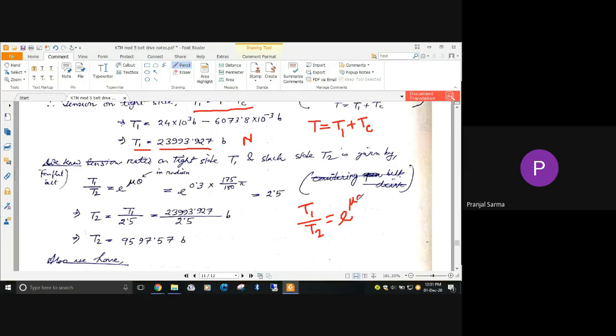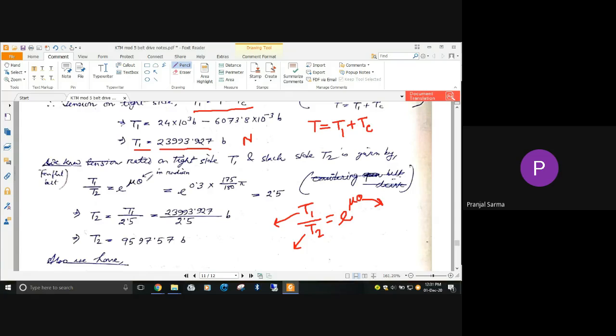This is the flat belt, so we know the ratio of the two tensions, T1 for the tight side and T2 for the slack side. It is given by T1 by T2 equal to e to the power mu theta. This theta has to be considered in radians. The other values are already given.